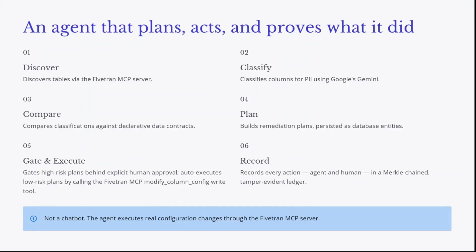Sentry Governor is not a chatbot. It's a reasoning agent. It discovers tables, classifies columns using Gemini, and compares them against declarative data contracts. It finds Shadow PII, builds a plan, and executes remediation by calling a Fivetran MCP server to reconfigure the pipeline.